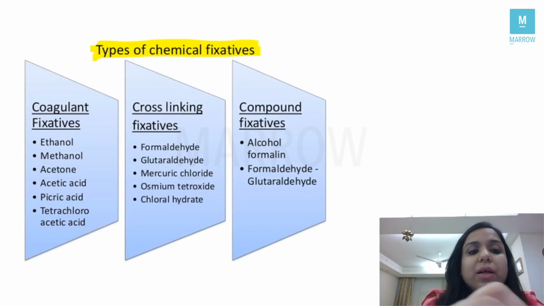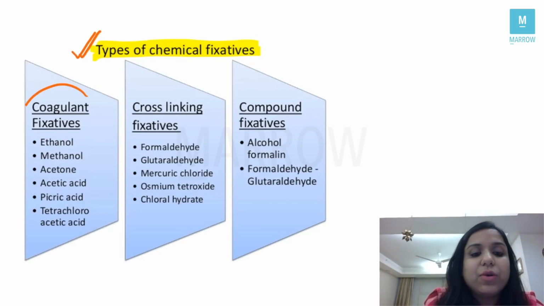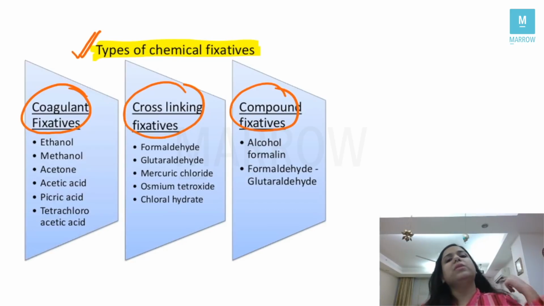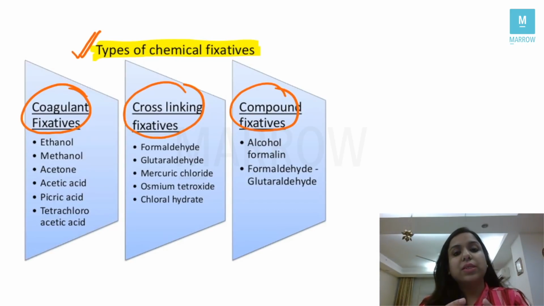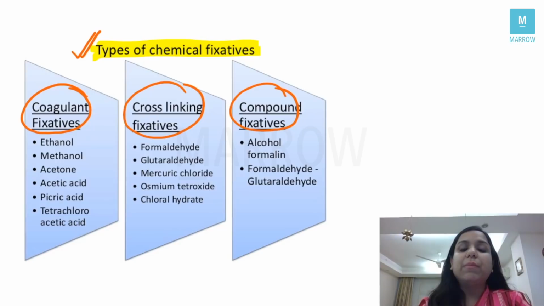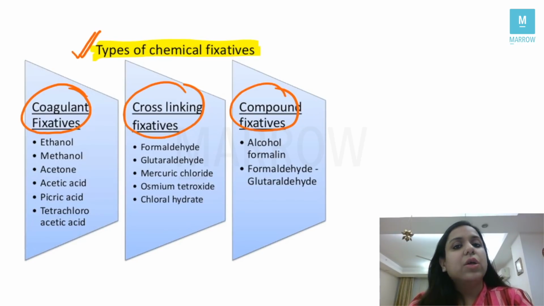Why? Because when I tell you about the types of chemical fixators, there are three kinds, students: coagulant, cross-linking and compound. You know what is a fixative? Fixation is a process by which we preserve the histopathological specimen or a tissue, right? So that it can be easily seen for histopathological examination. Coagulant fixators work by the release of water and the coagulation of proteins in the tissue, right?